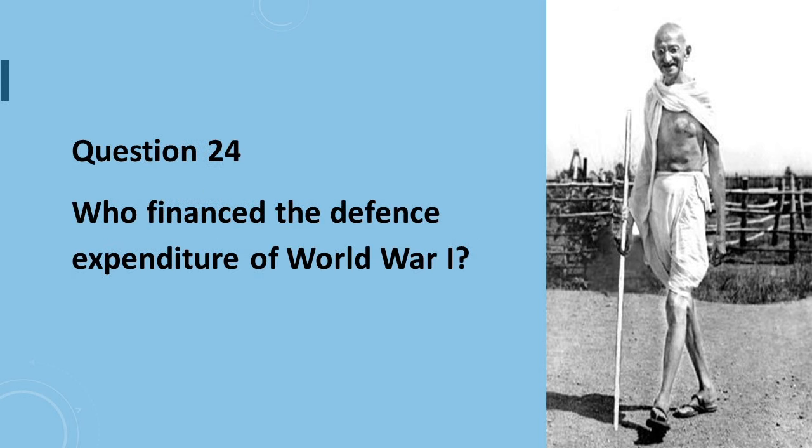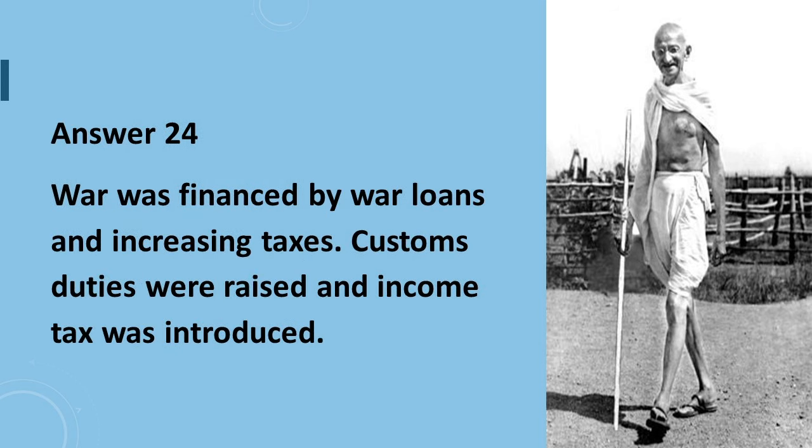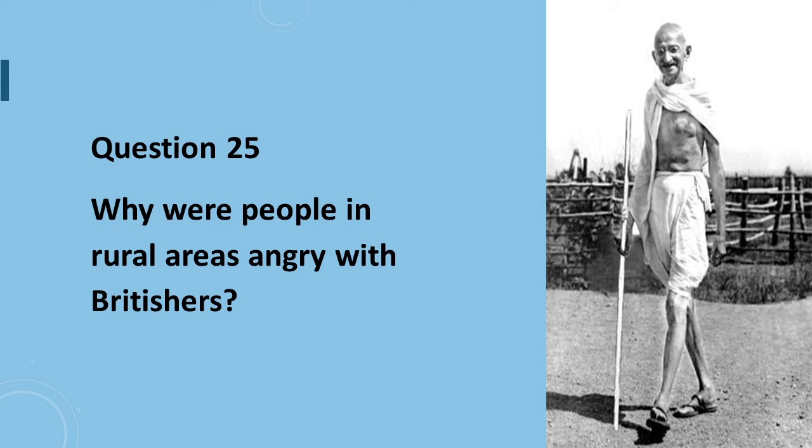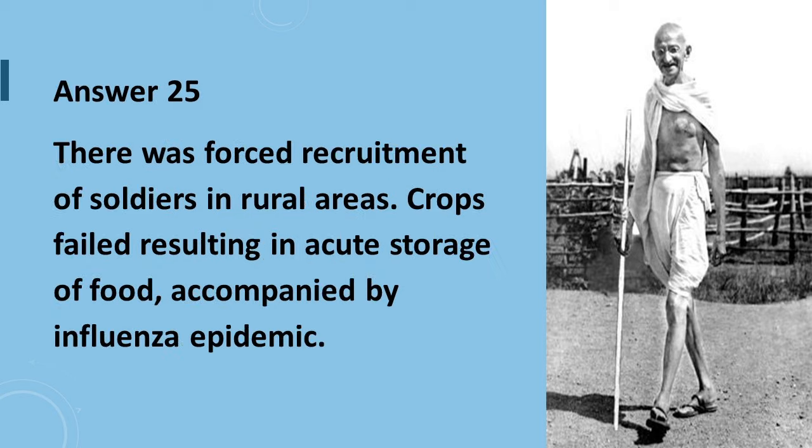Question 24 is, who financed the defense expenditure of World War I? Answer to question number 24 is, the war was financed by war loans and increasing taxes. Custom duties were raised and income tax was introduced. Question number 25 is, why were people in rural areas angry with Britishers? Answer to question number 25 is, there was forced recruitment of soldiers in rural areas. Crops failed, resulting in acute shortage of food, accompanied by an influenza epidemic.